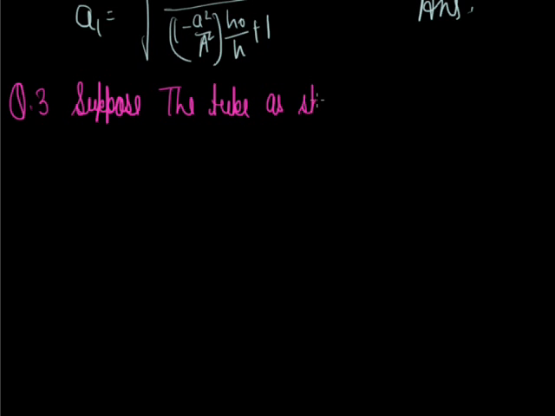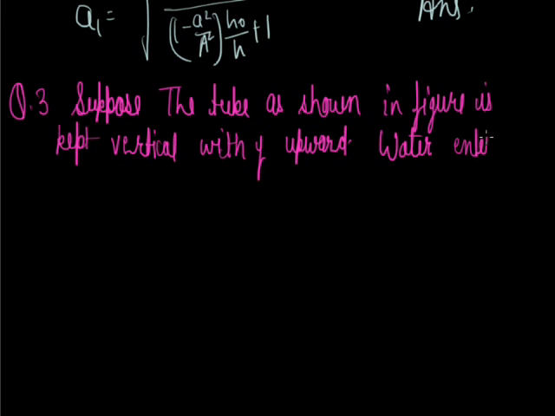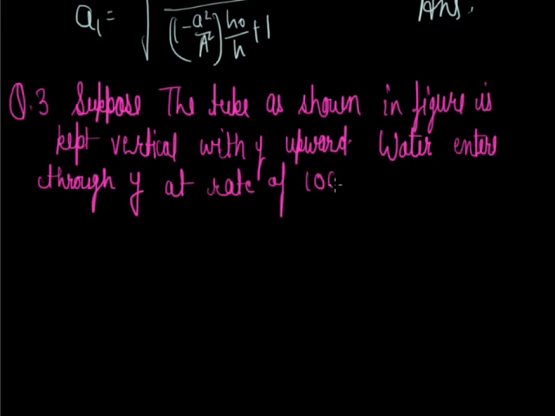As shown in the figure, the tube is kept vertical with Y upward. Water enters through Y at the rate of 10 centimeter cube per second.